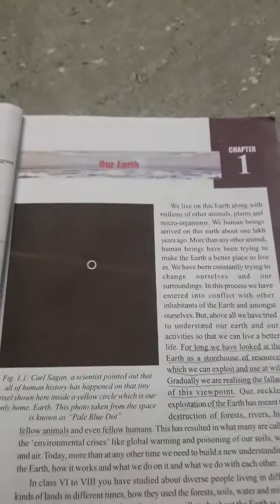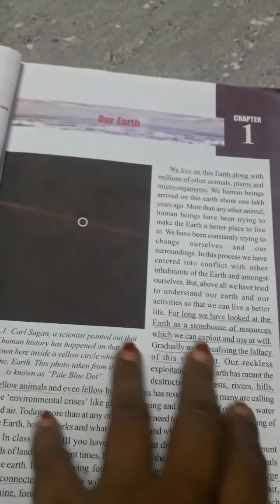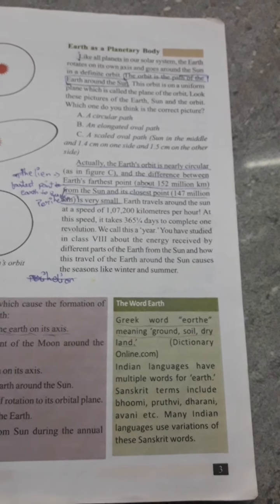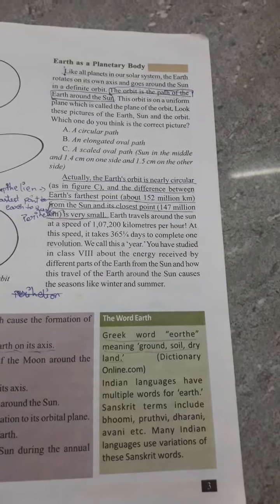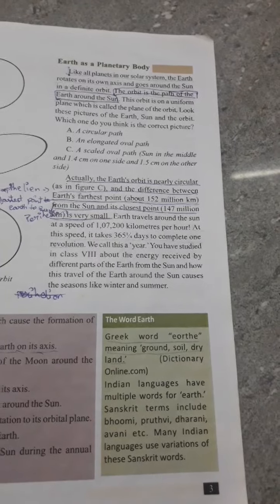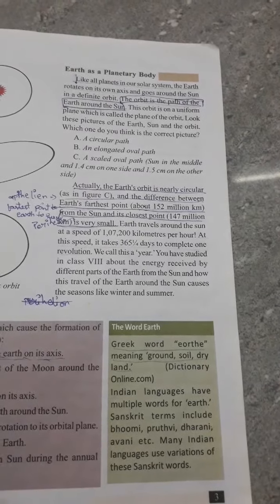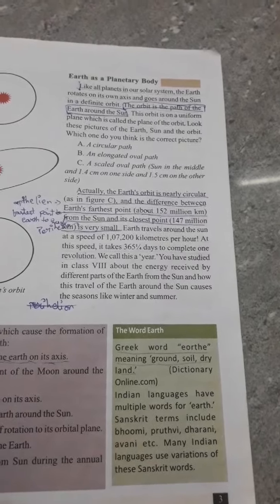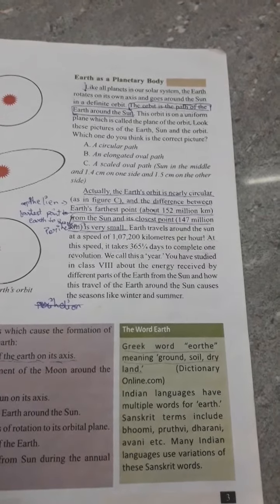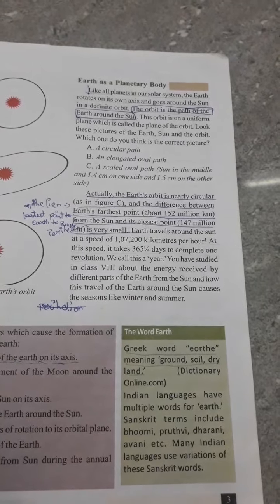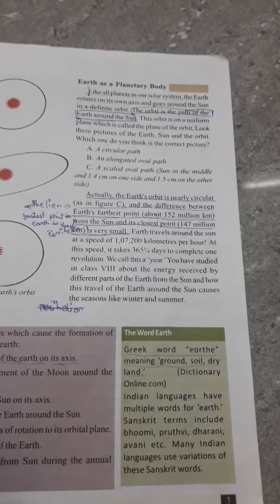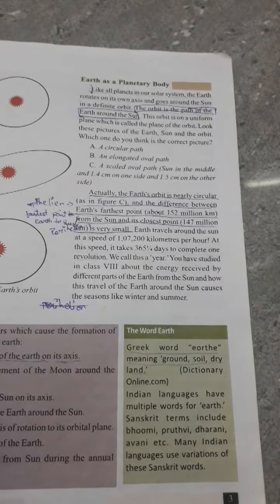What do we call earth? What is the meaning of the earth? First of all, the word earth is derived from the Old English word eorthe. The earth means ground, soil, dry land. So many words, so many meanings.